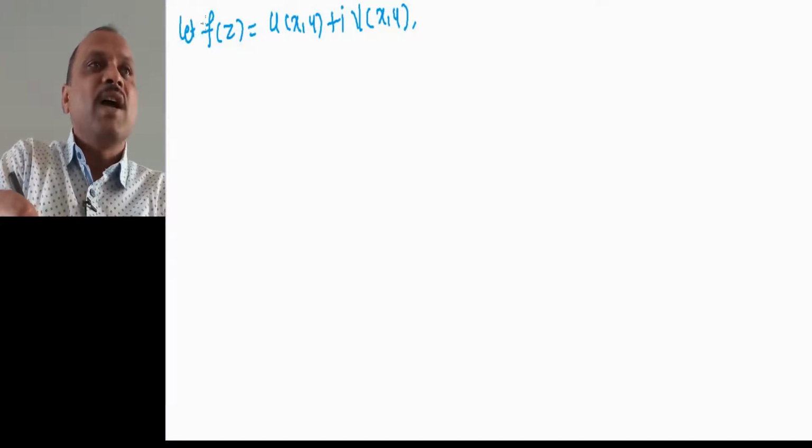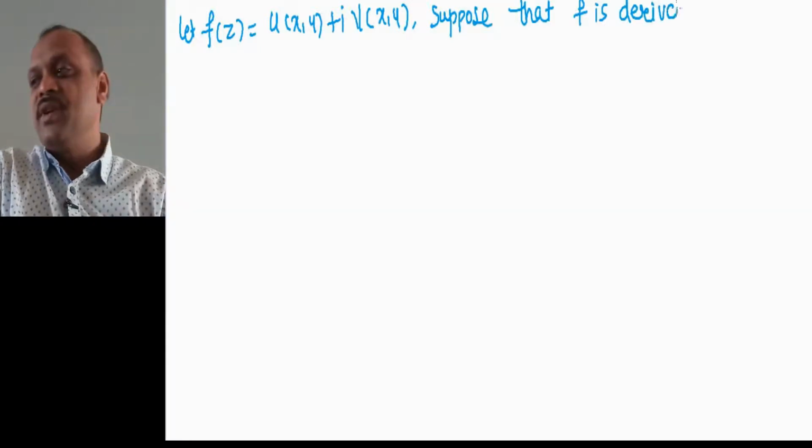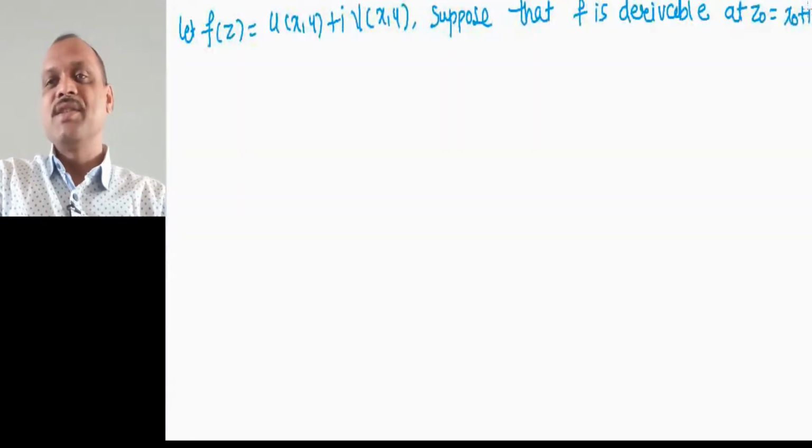Also suppose that f is derivable at z0, where z0 is nothing but x0 plus i into y0.